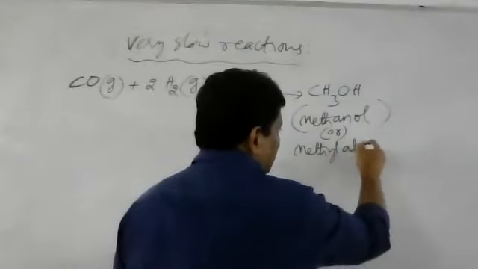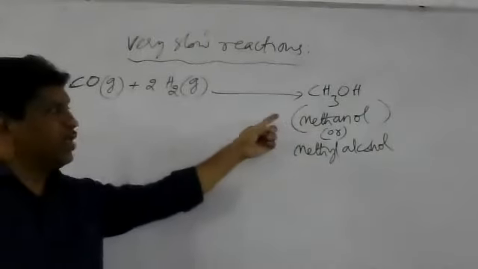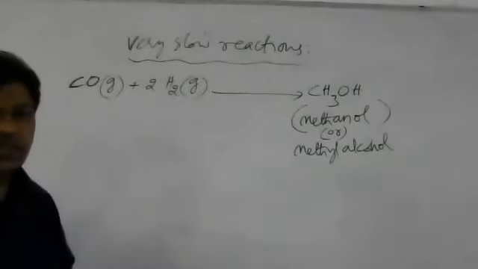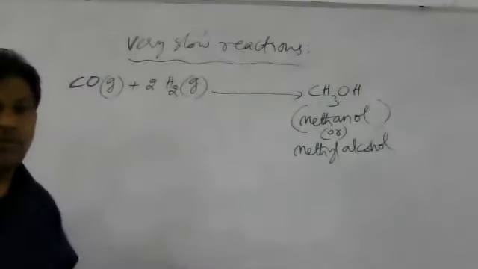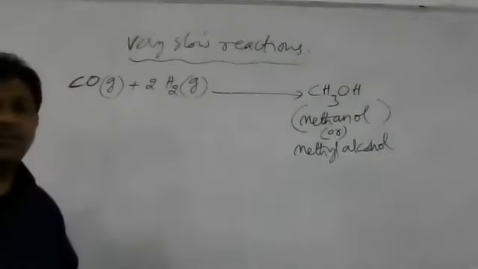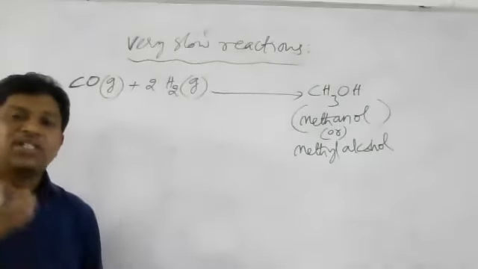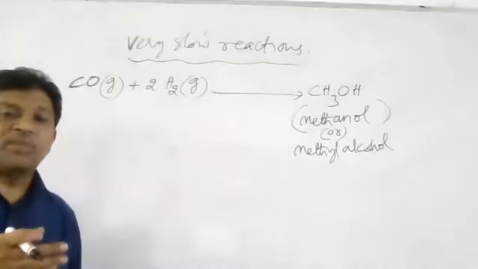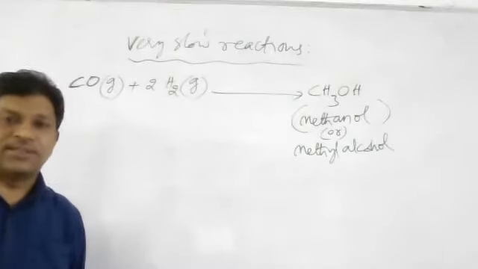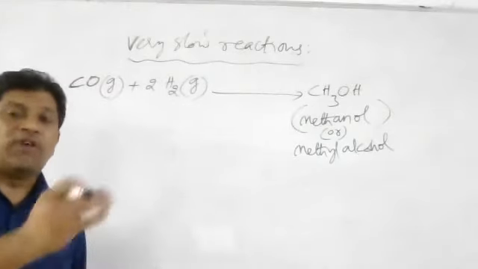Methanol is also called what now? Methyl alcohol. Methyl alcohol or methanol, CH3OH, is produced when carbon monoxide reacts with hydrogen gas. This is the formation of methyl alcohol from carbon monoxide and hydrogen. Now here, this reaction will be very slow at room temperature. But when you increase temperature, what happens? This reaction becomes very fast. That means by changing the reaction conditions, we can make the very slow reactions into fast reactions.